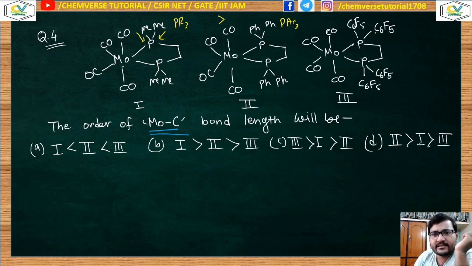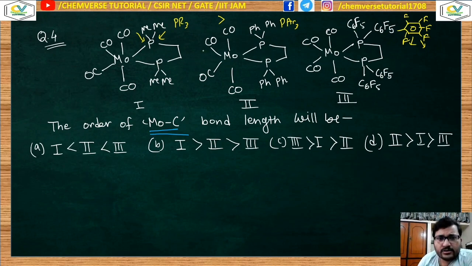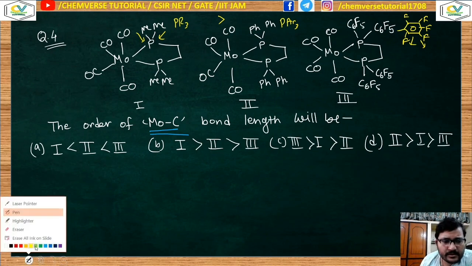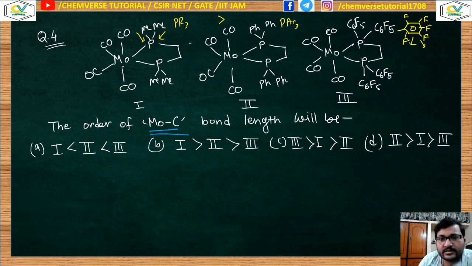It is also PAr3 because it is nothing but your pentafluoro substituted benzene ring. Okay, this will have the structure like this we have just discussed. So here the fluorine group is present, which is nothing but your electron withdrawing group, and those electron withdrawing groups will decrease the donor ability. So the donor ability will follow this order. This is the donor ability of the phosphine ligands. The same thing is the order of the pi back donation.